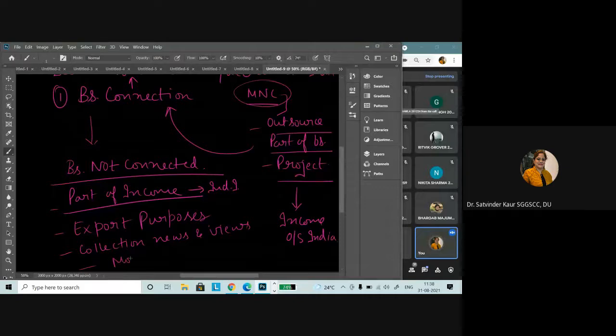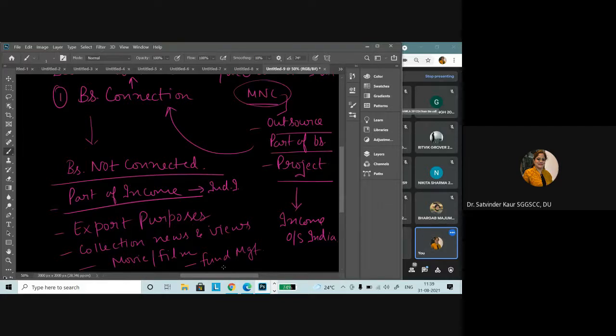Similarly, if any movie or film is being made, and the purpose is to tell about the culture, or certain conditions are satisfied with respect to the promotion of Indian culture or the country, then any income generated from such a movie or film is not regarded as income from business connection in India. Similarly, if there are any fund management activities and an eligible fund manager is acting on behalf of such a fund, it shall not be considered as business connection in India. So their fund management activity would be there.